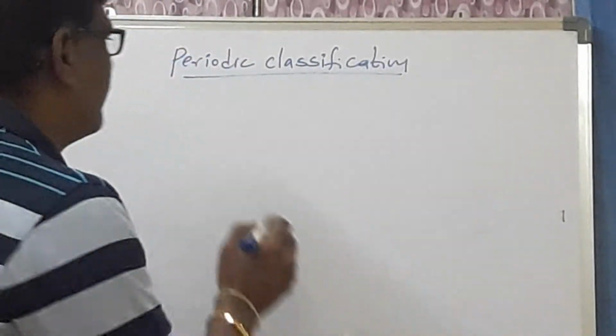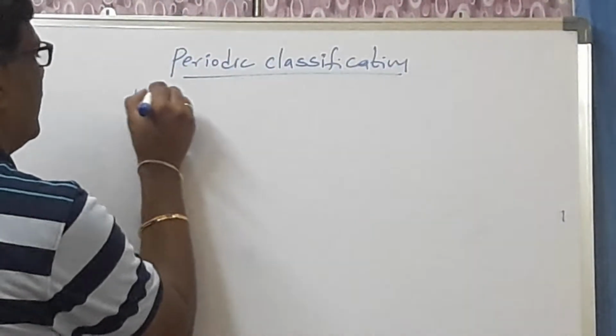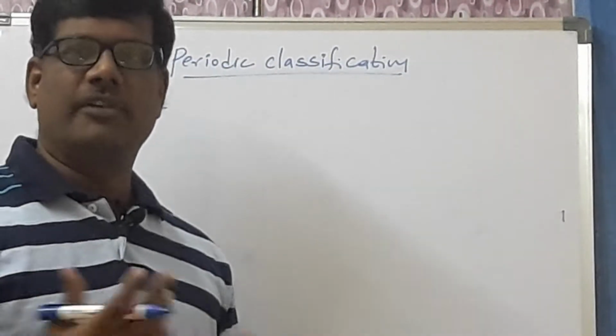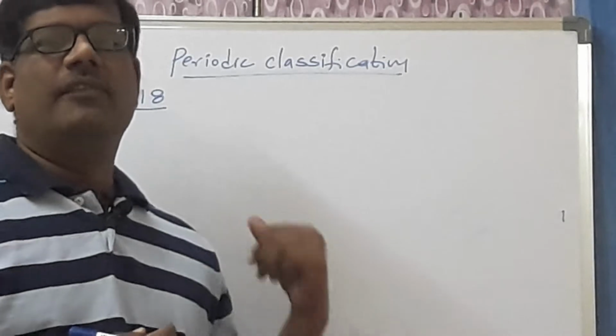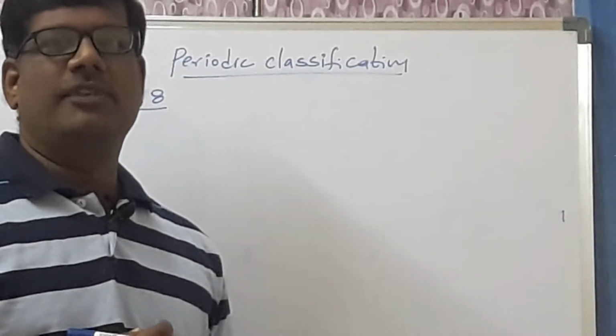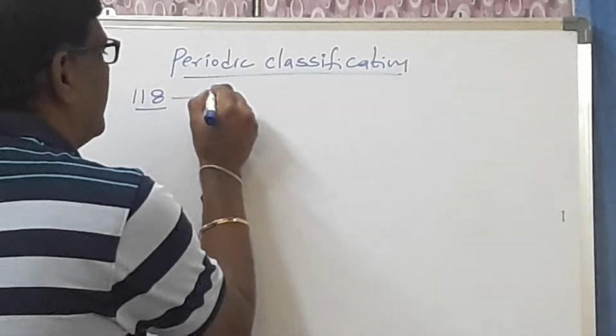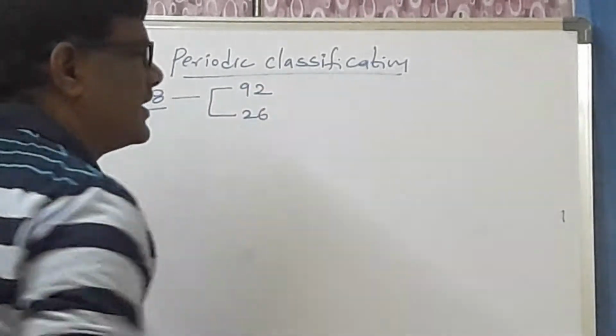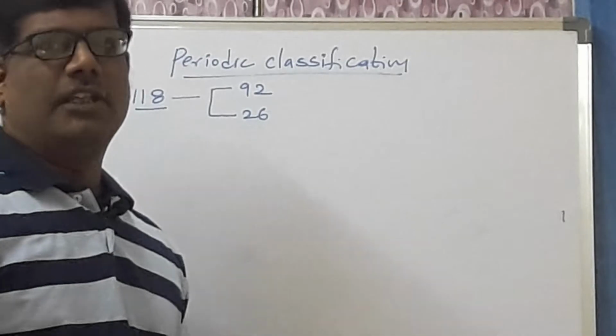So let us take the first topic, which is called periodic classification. Till today we have 118 elements in the periodic table. If you open and observe the modern periodic table, we will find 118 elements. Among the 118 elements, 92 are natural elements and the remaining 26 are artificial elements.